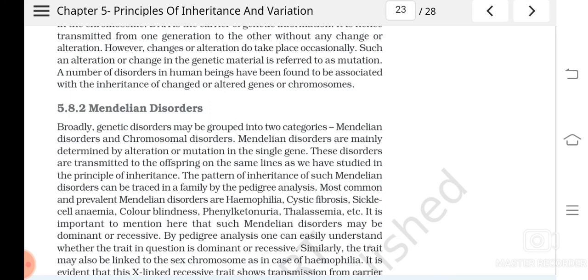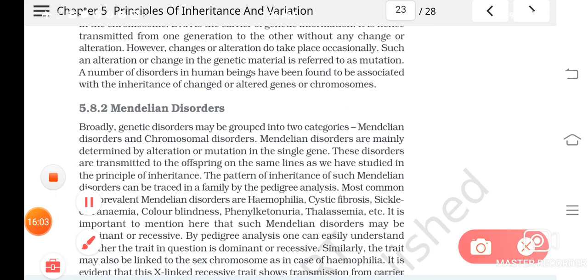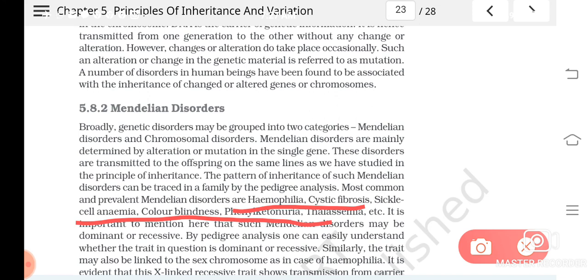So this can be studied using pedigree analysis also, and examples of this are hemophilia, cystic fibrosis, sickle cell anemia, color blindness, phenylketonuria, thalassemia.